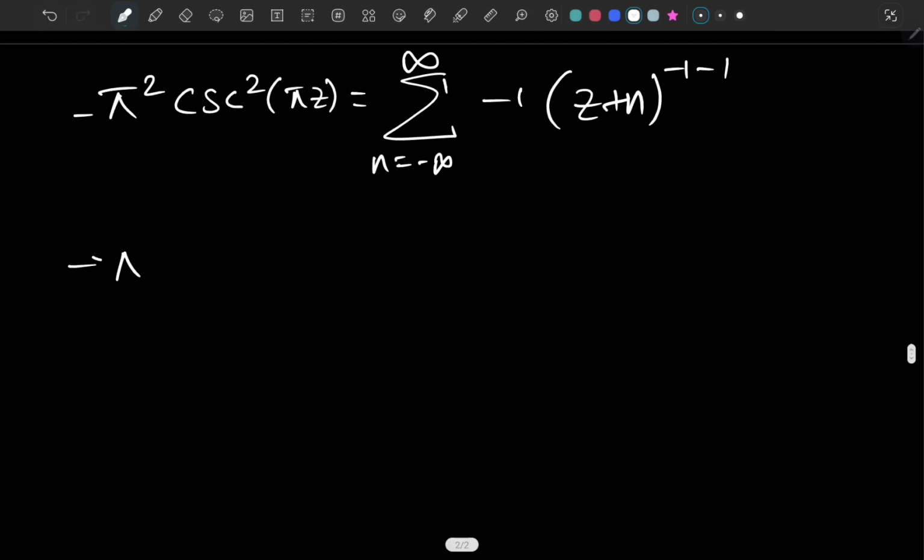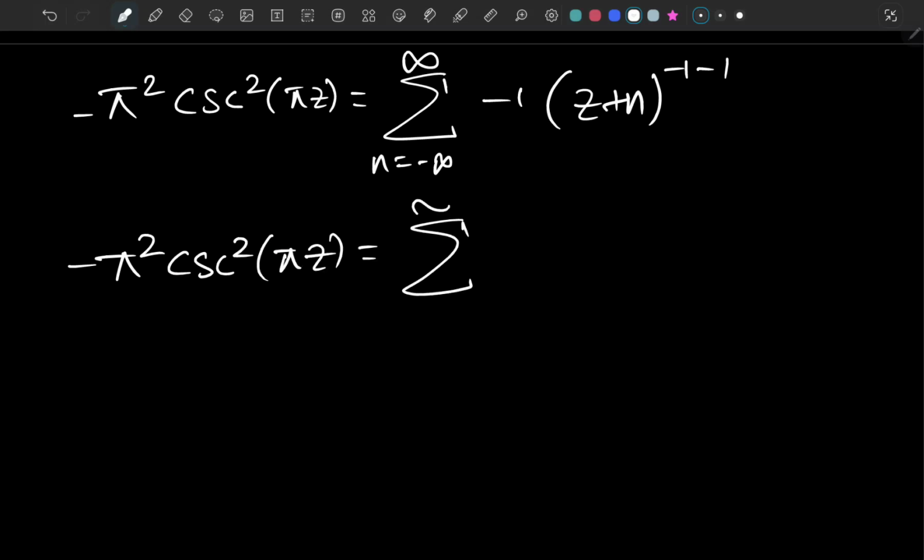So basically negative pi squared cosecant squared of pi z is coming out to be the sum as n goes from negative infinity to infinity of negative in front, this factor, right? And it's going to be z plus n whole to the negative 2.